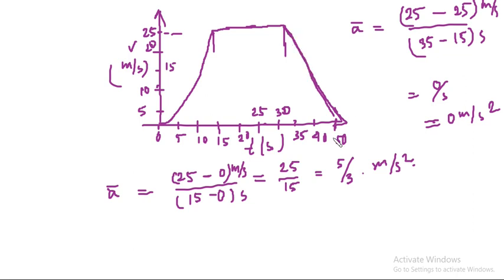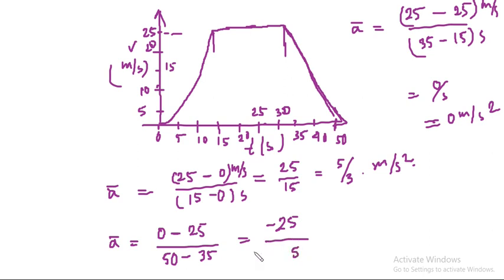So let us calculate average acceleration. a is equal to final velocity, here v2 is 0, minus initial velocity, which is 25, divided by the time, from 35 to 50, so t2 is 50 minus t1 is 35, so it is minus 25 by 15, so it is minus 5 by 3 meter per second square.